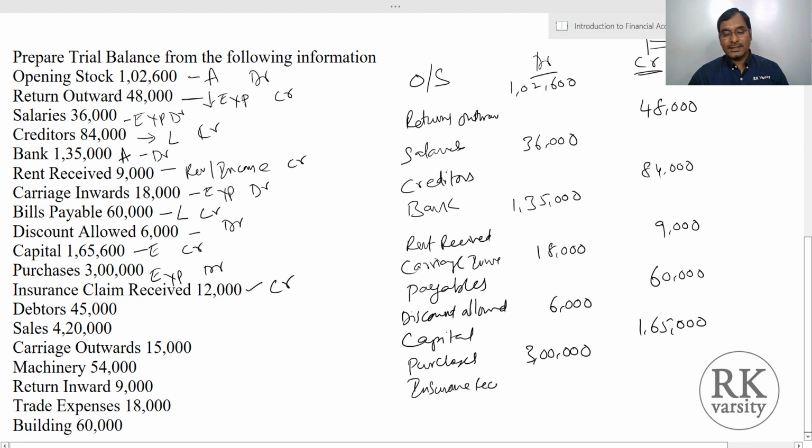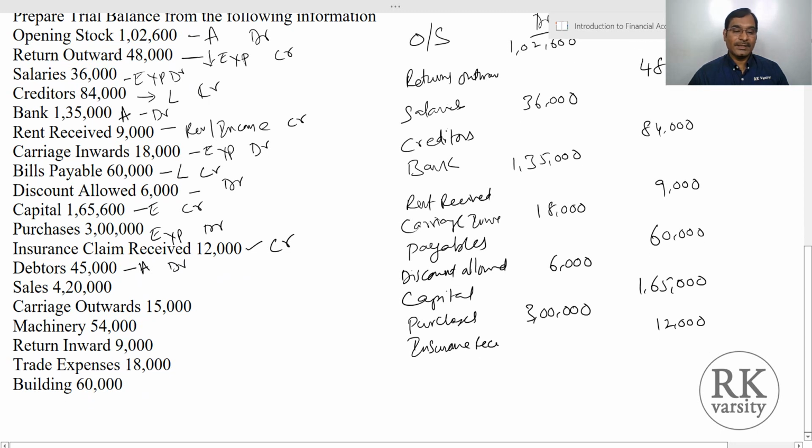Insurance received 12,000. Now debtors is an asset, so you have to show it on a debit side. How much is the debtors? 45,000.